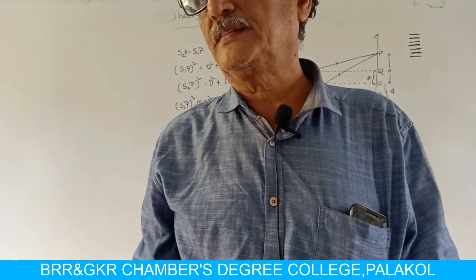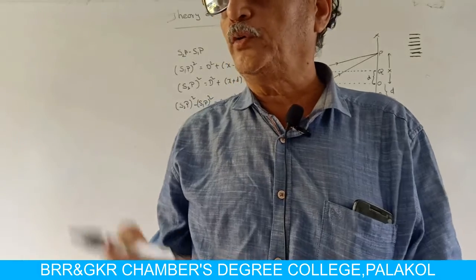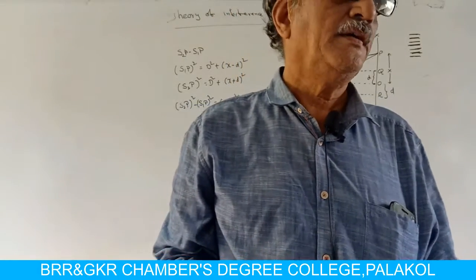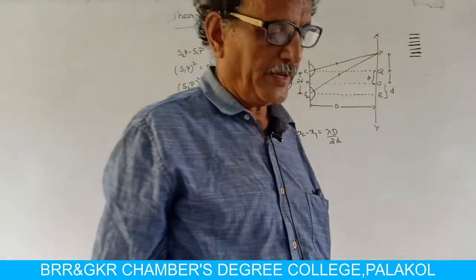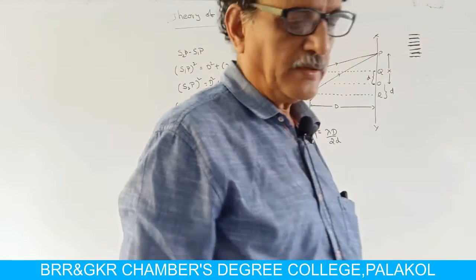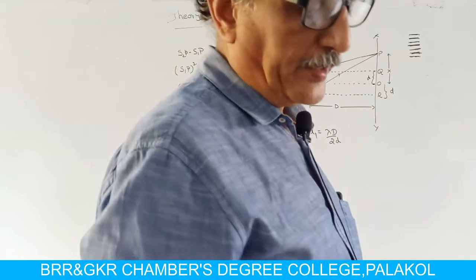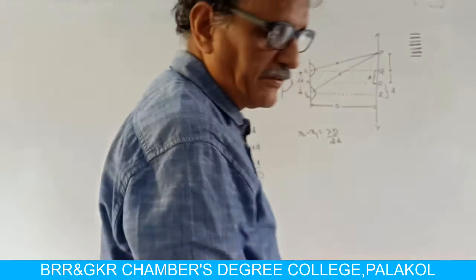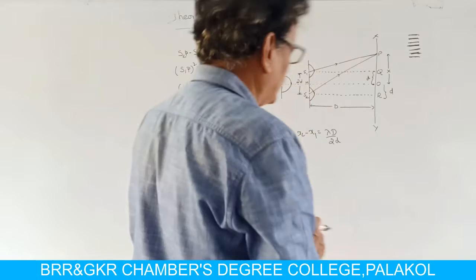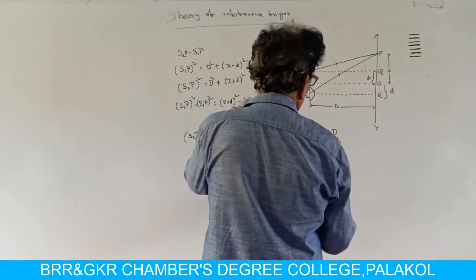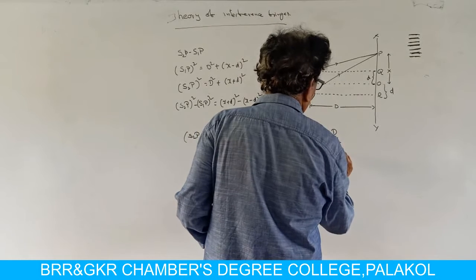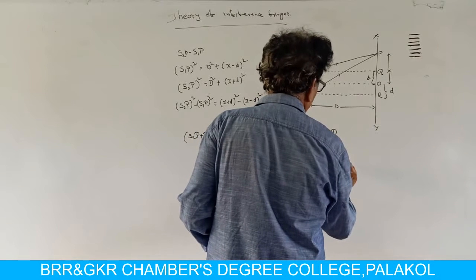Why? Because in between two bright fringes there exists a dark fringe. Therefore, the width of the fringe is given by beta is equal to lambda D by 2d.